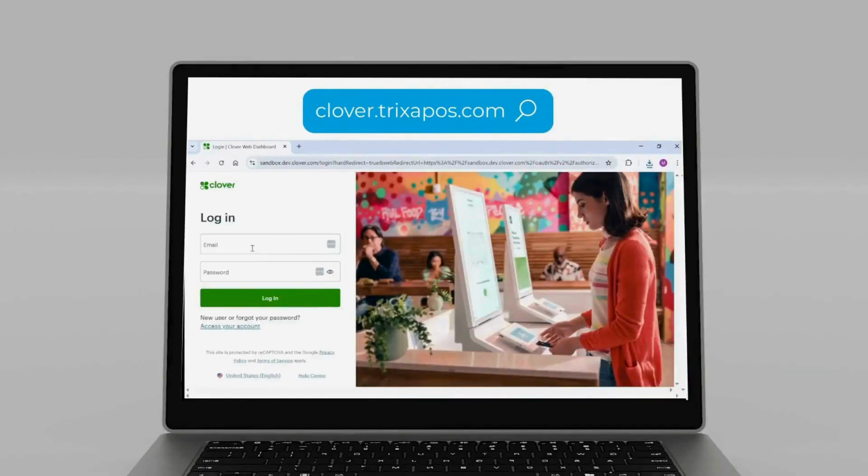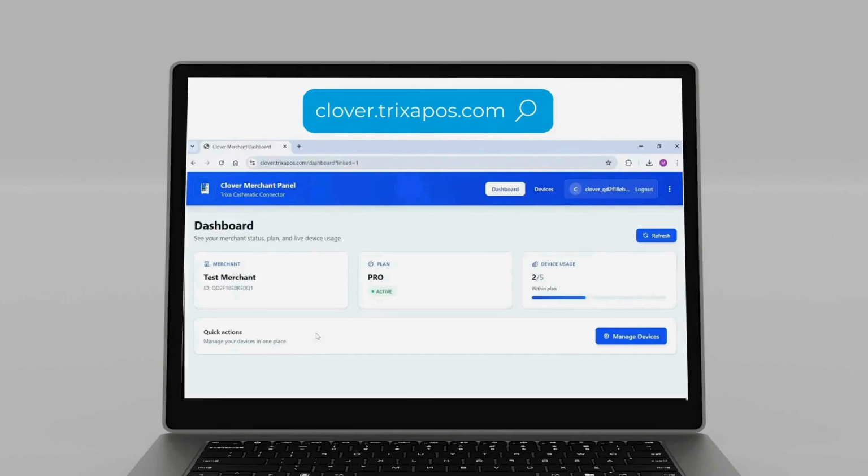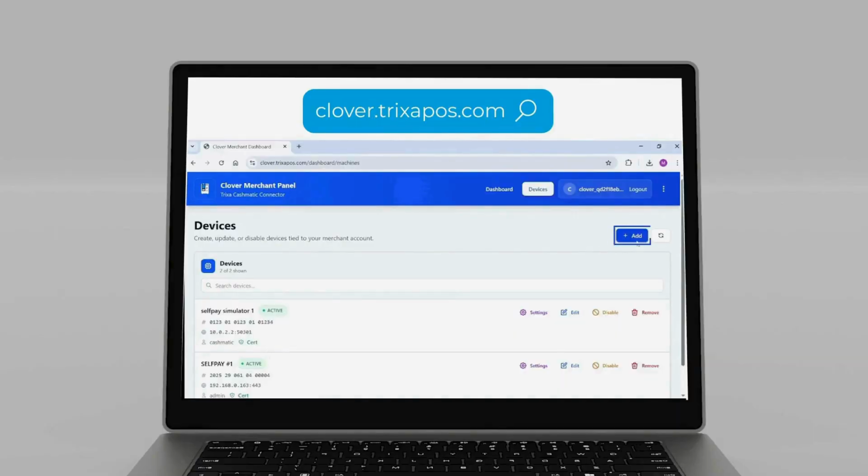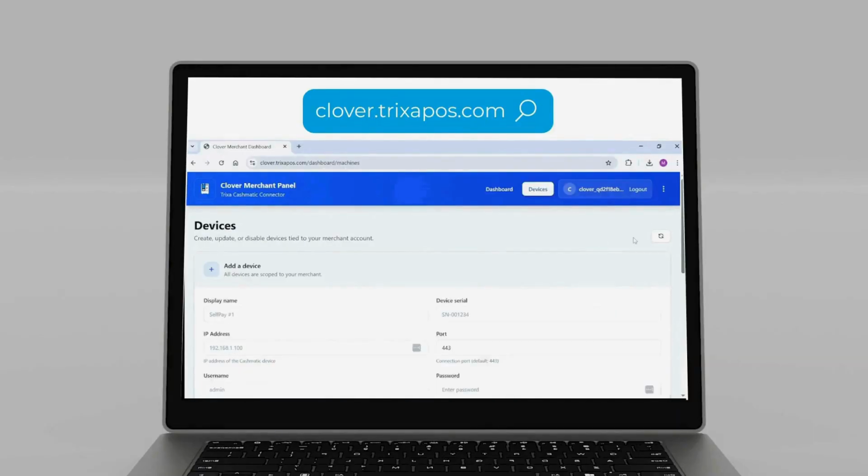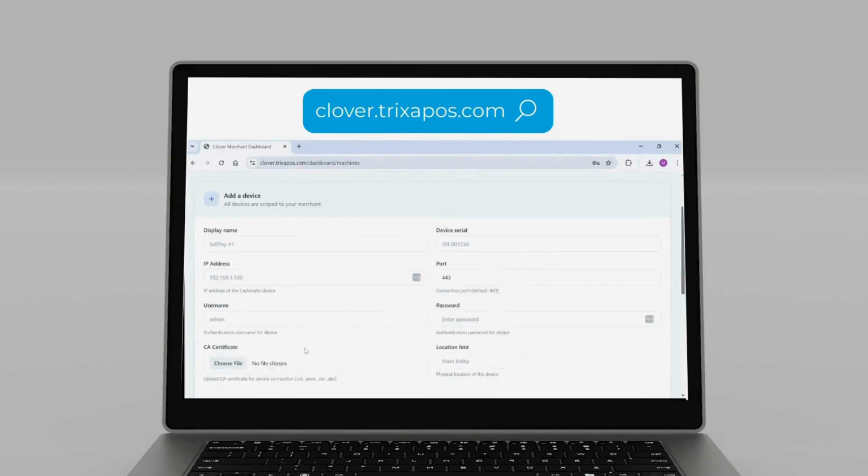Then go to clover.trixapos.com, log in using your Clover account. Go to Devices. Then add. Fill the information for the device you wanted to add by entering in device serial the serial number, then the IP address you just obtained.